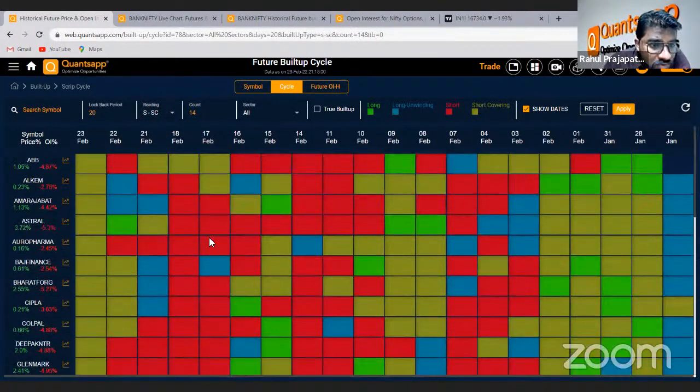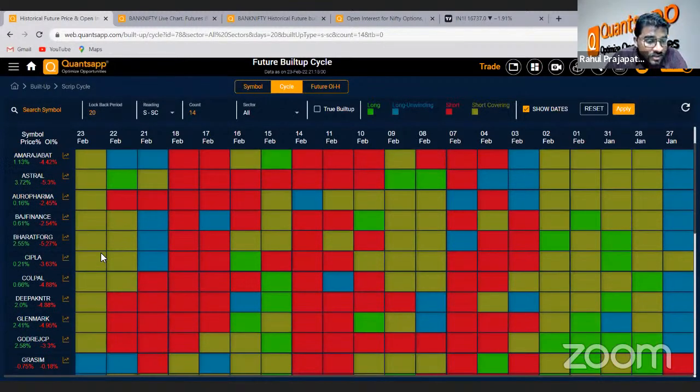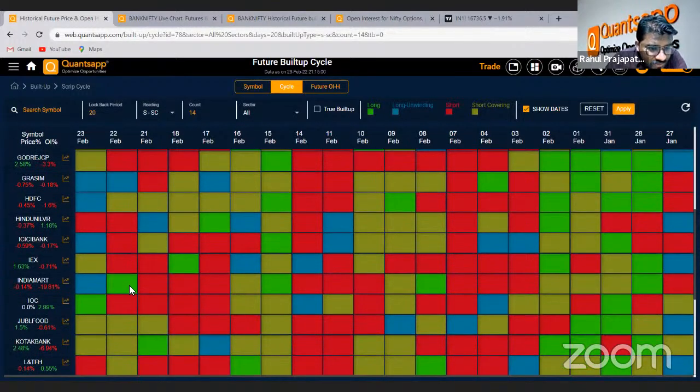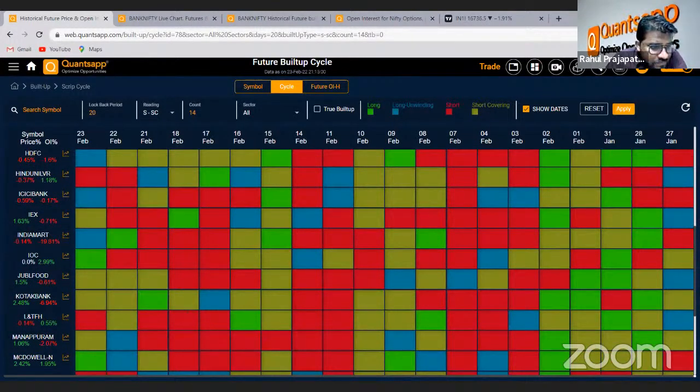Okay, so these are all good. These stocks are very good to trade because all are showing short covering. Cipla could be another good choice, because for the last 2 days it is showing short covering. Bajaj Finance could be another choice, right? So let's select some stocks probably.